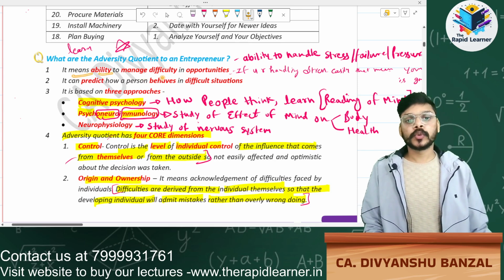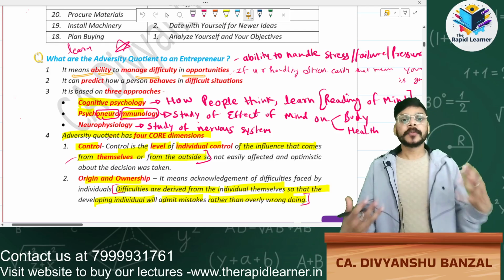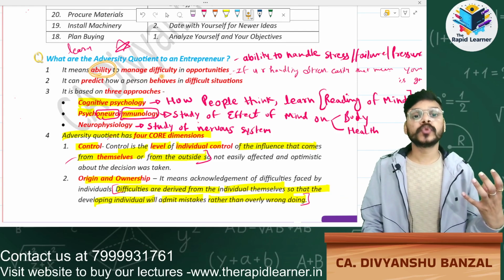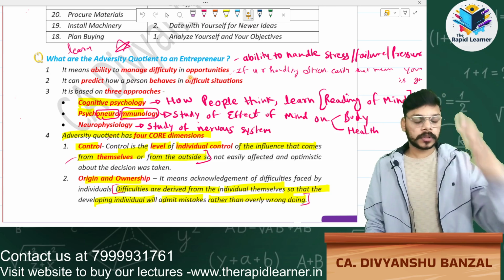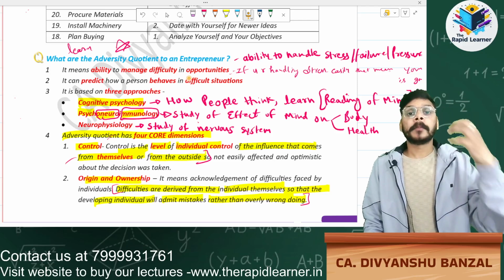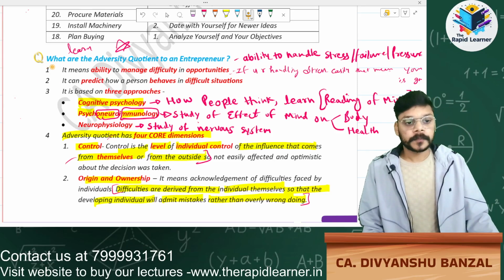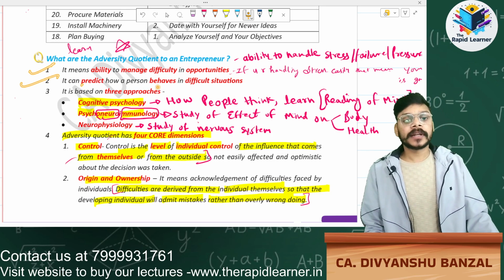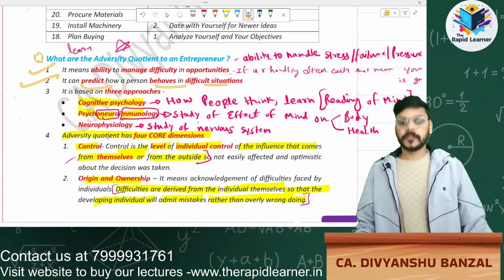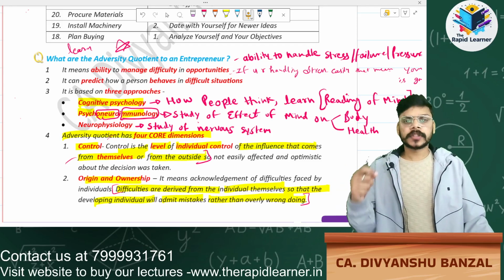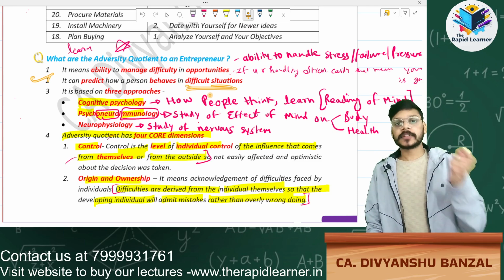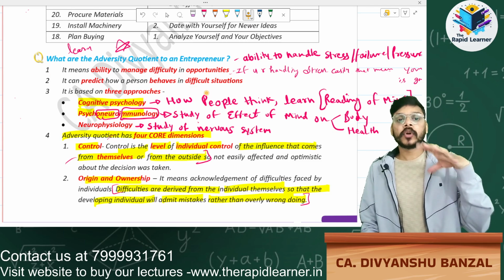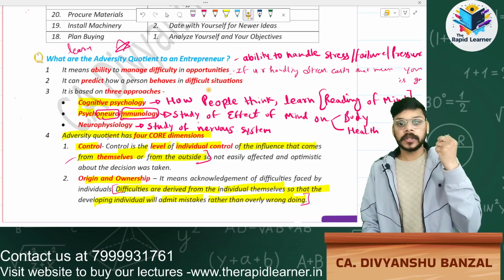It means the ability of a person to manage difficulty in opportunities. It can predict how a person will behave in a difficult situation. If your adversity quotient is good, you will behave better in a difficult situation. If it is not good, you will not behave properly.